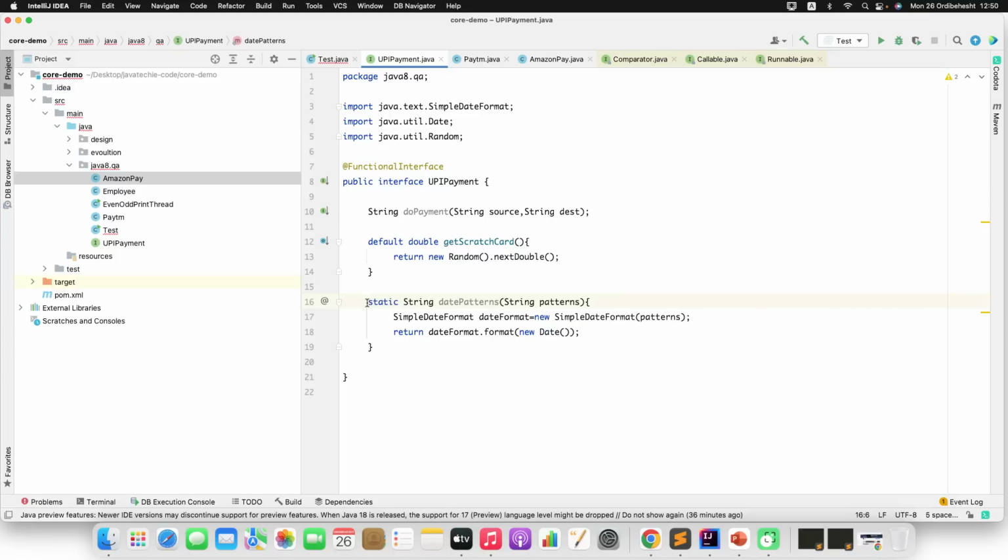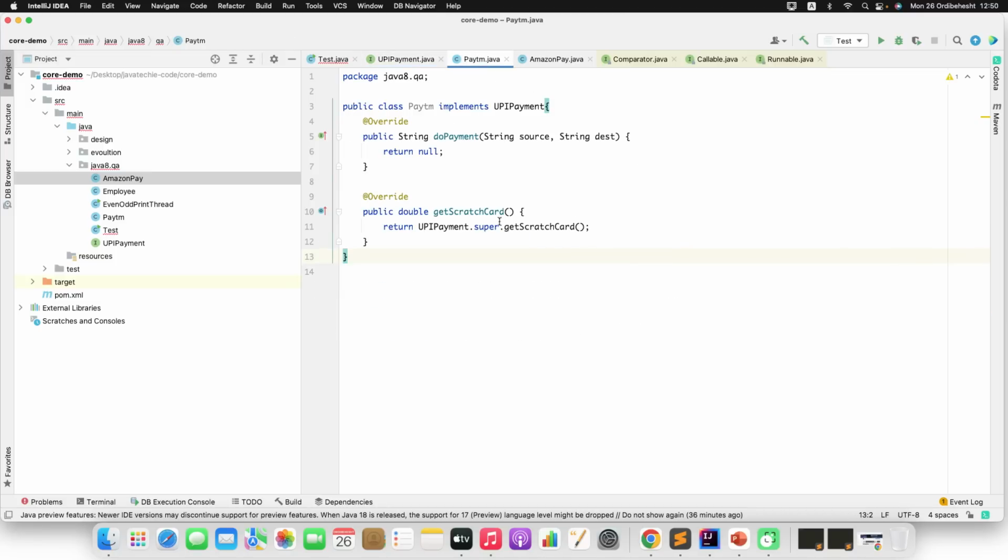Okay, so guys, this static method will act as a utility class. Let's say I am creating some project and I can define a utility class and add a few methods which are widely used in my project, or a piece of code that I'm using repeatedly, so I can keep them as static methods in my utility class. But rather than doing that, you can keep it inside the same interface which is being used as part of your implementation. So let me simplify this.